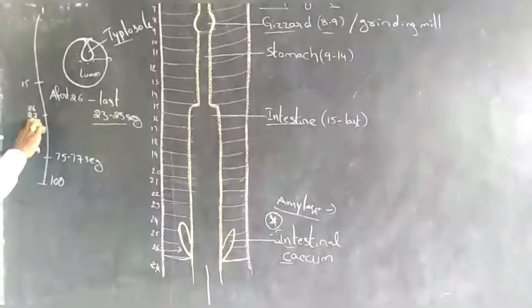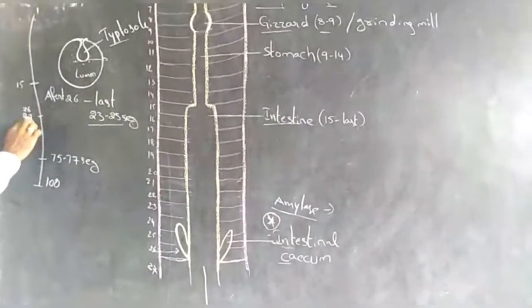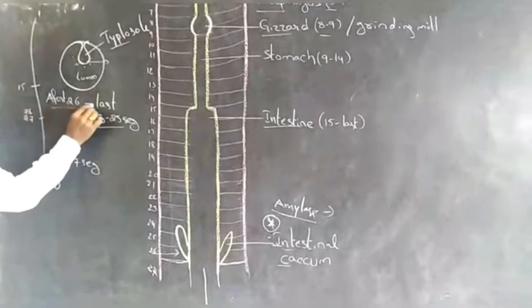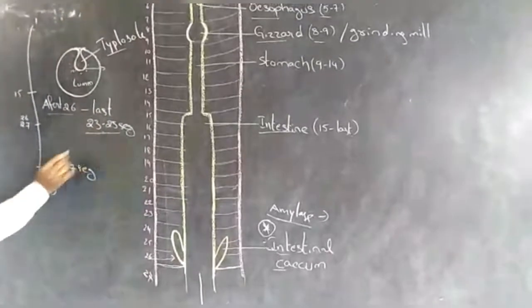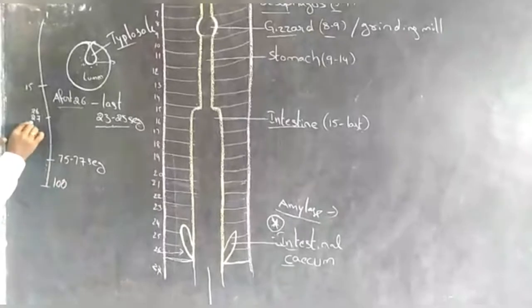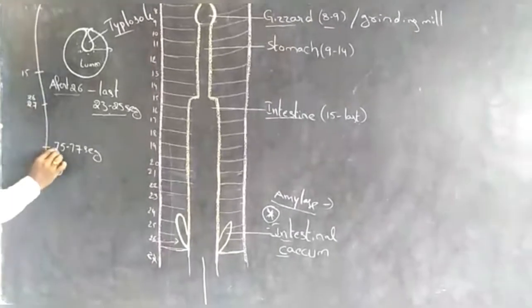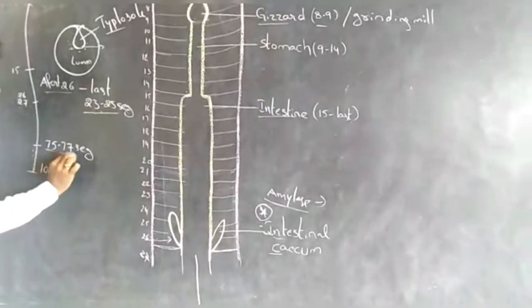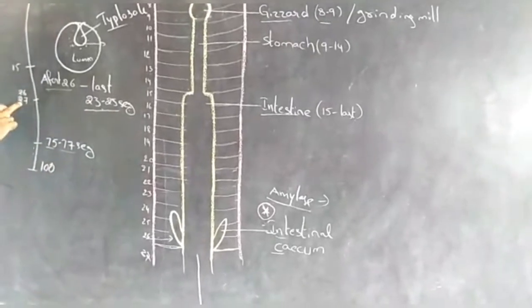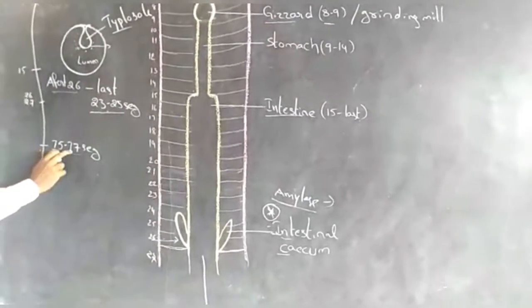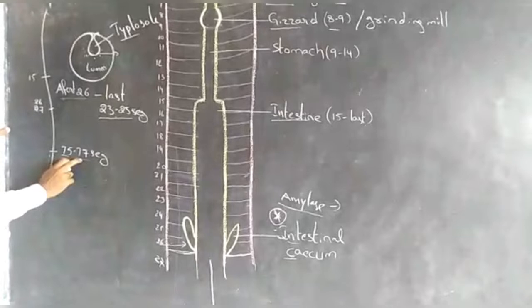This is the typhlosole region. The typhlosole occupies the 27th segment to the 75th or 77th segment.